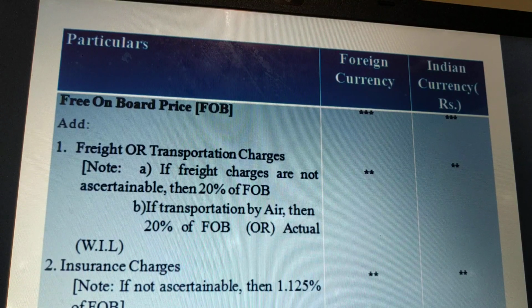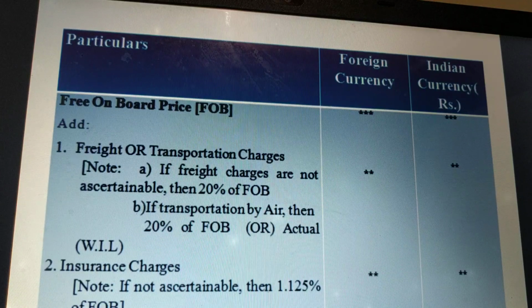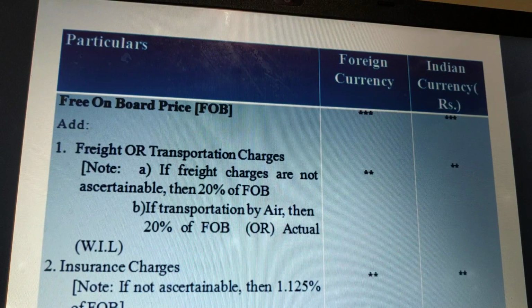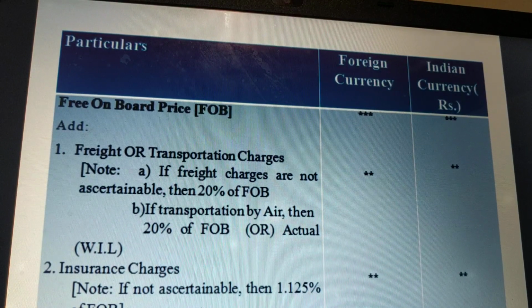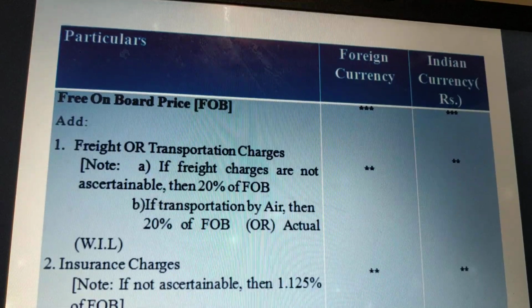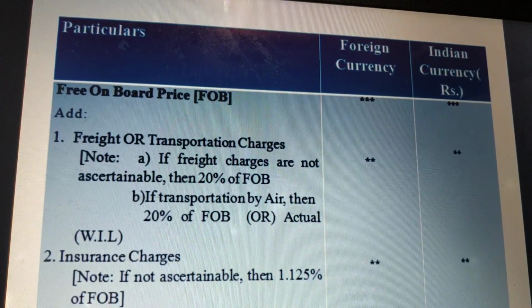After adding these two items, the figure we get is called assessable value, and customs duty is payable on this assessable value at the prescribed rate. So all this is about the various items to be included and excluded from assessable value for the purpose of customs duty. Let us work out some problems in the next video. Thank you.